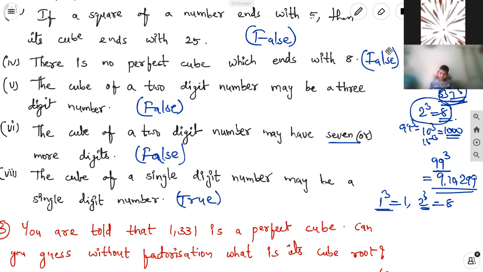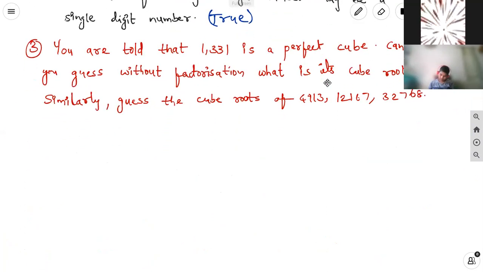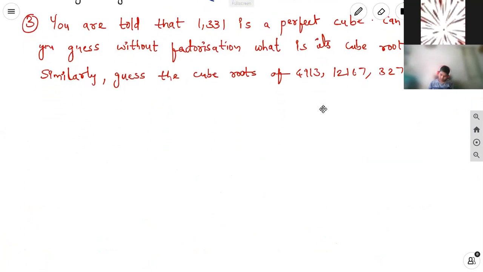Okay. Next, the third question. You are told that 1,331 is a perfect cube. Can you guess without factorization what its cube root is? Similarly, guess the cube roots of 4,913, 12,167, and 32,768. First of all, we can recall the cubes up to 10.